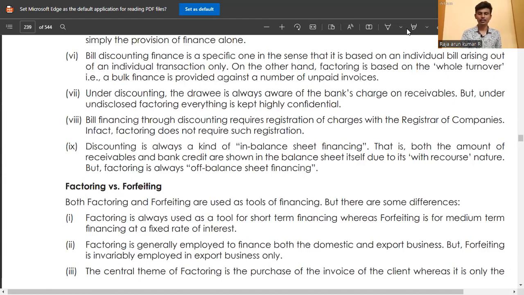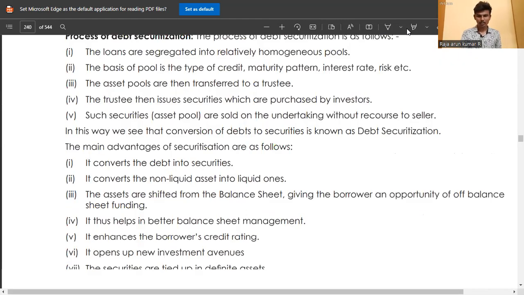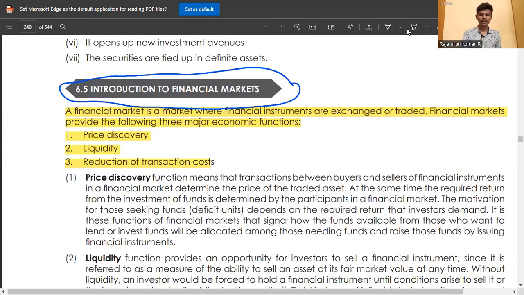Then we go straight to topic number 5, that is, introduction to financial markets.